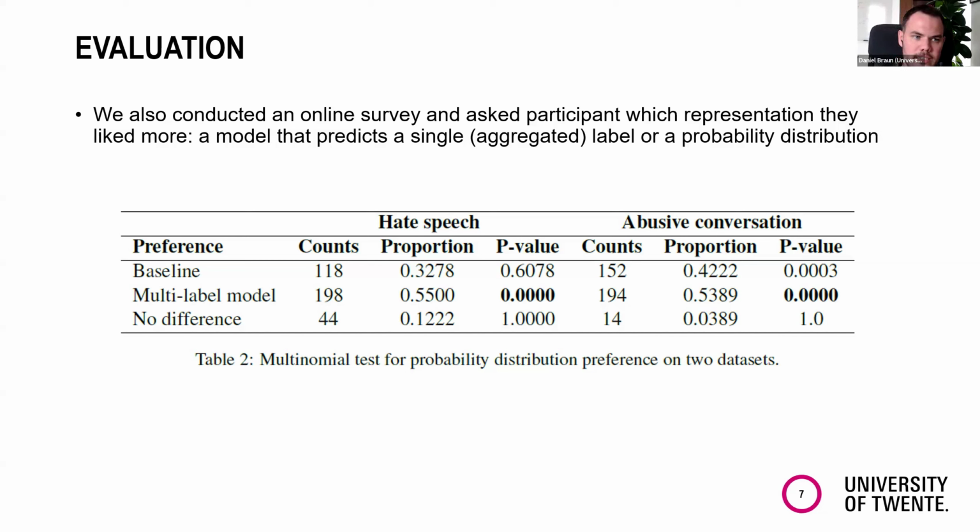What we found is that the majority of participants preferred the multi-label approach, in which they got a probability distribution and not just the most likely value as response. Some of them said it didn't make a difference for them, but the majority preferred the multi-label model, which had multiple outputs.